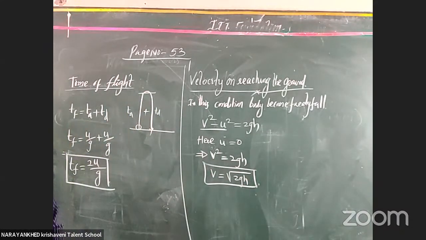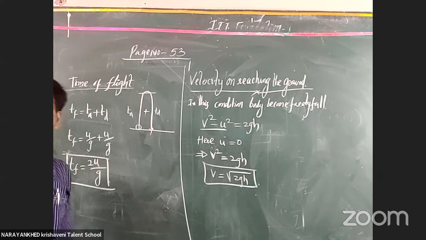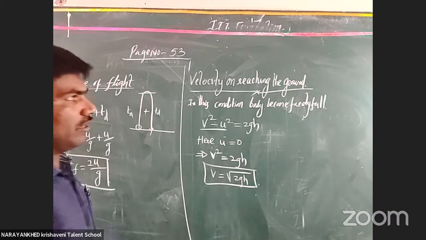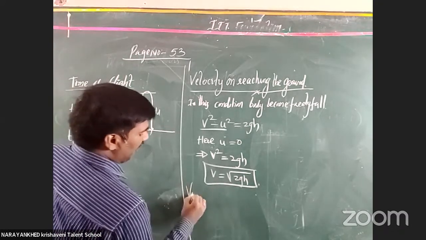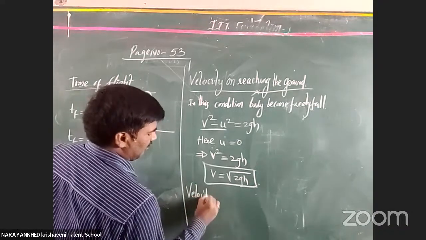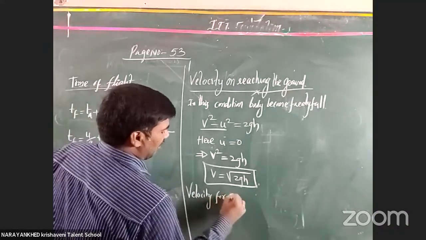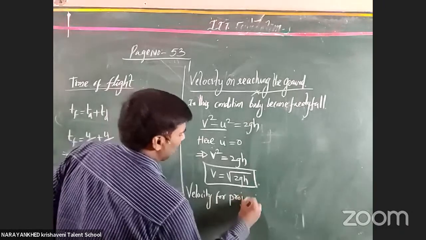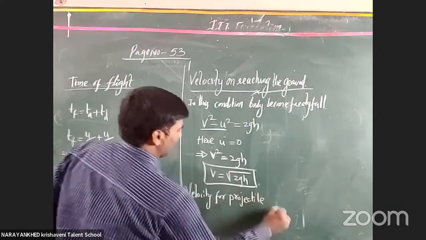And it is also equal to what actually? Velocity, S of maximum height reached for the body. When the body reaches the maximum height, how much initial velocity are we taking? Okay, now next component, velocity for a projectile body.